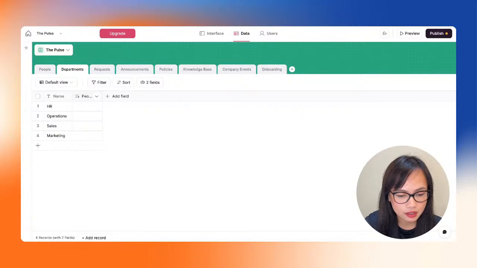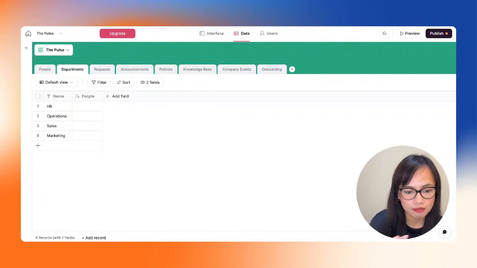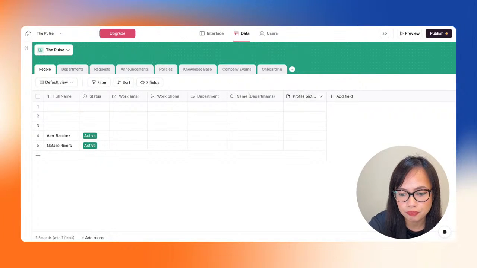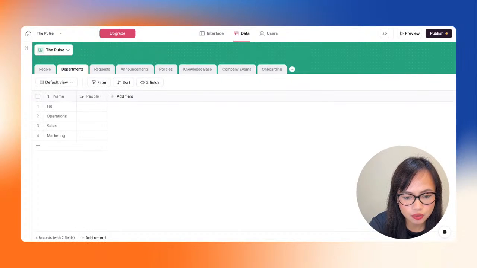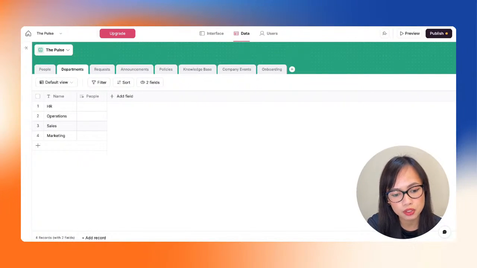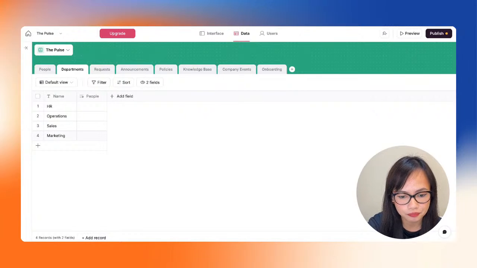So this is basically the related field that we have in the people table, right? So that's the people table here. That's basically this column that's connected to this column. All right, so we know exactly which people are in HR, which people are in operations, which ones are in sales, which ones are in marketing.